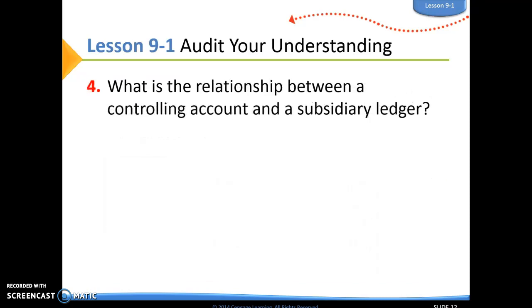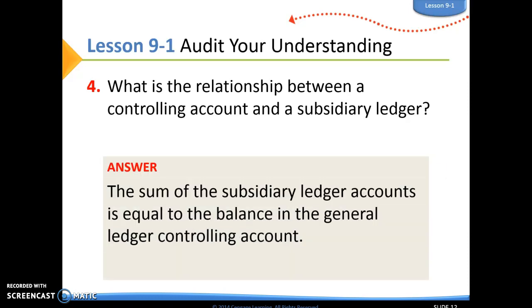Number four, what is the relationship between a controlling account and a subsidiary ledger? The sum of the subsidiary ledger accounts is going to equal the balance of the general ledger controlling account.